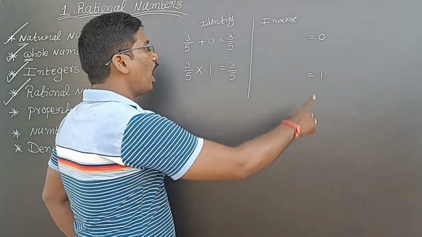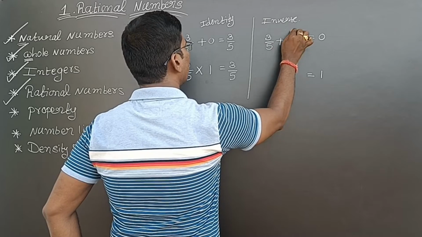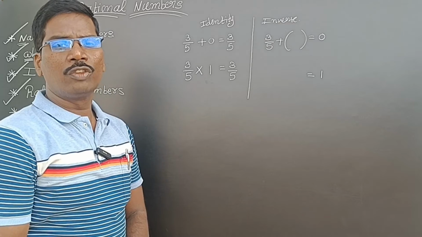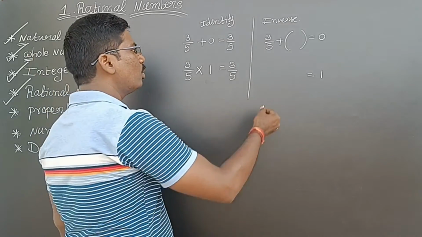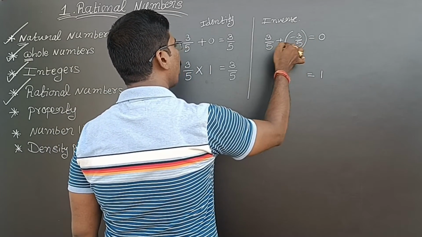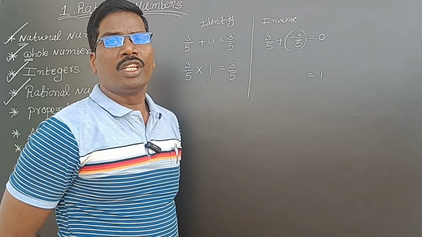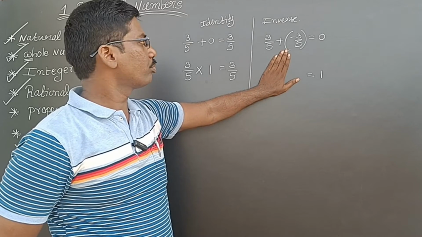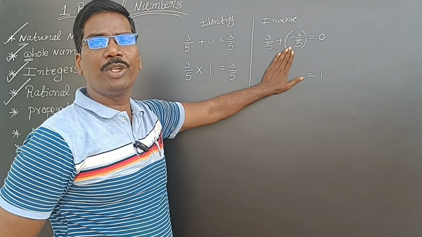Now see here, I have 0. Now I will take 3 by 5. Now we are adding. What number should I add to get 0? For 3 by 5, what number do I add to get 0? I have to take minus 3 by 5. Here 3 by 5 and minus 3 by 5 are inverse elements to each other. This is called additive inverse because we are adding them to get the identity.